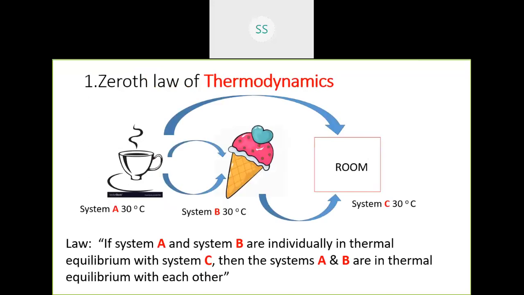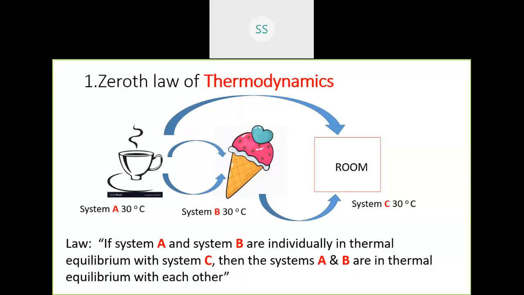This slide explains the zeroth law of thermodynamics. We have three systems: system A, system B, system C. In order to make for better understanding, I made it like the coffee is one system, ice cream is one system, and room is the third system. Initially, coffee will be at high temperature, 50 degrees or so. Ice cream will be 0 degree centigrade. So it will be in a different phase also. Ice cream will be in a solid state. Coffee will be in a liquid state. It's hot. The room is a space where room temperature is say 30 degrees centigrade.